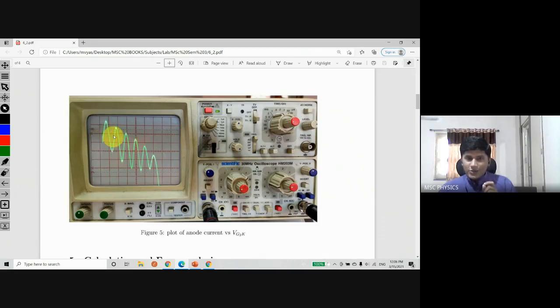And in this CRO, the dips you are seeing in the current, this is the current axis, the y-axis, and the x-axis is the voltage axis. The dips you are seeing in the current are because of the excitations of the gas inside the tube, and since the dips are not continuous, they are discrete, we can say that energy levels are discrete.